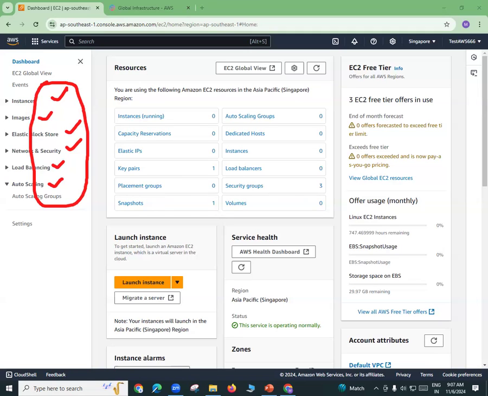Okay, so the AWS console is a graphical console. Everything will be clearly there. You just need to know what exactly the service is used for and how to configure that service. And in case there is an issue, how to troubleshoot that particular service. These are the basic things we need to learn. I repeat, what is a service? Okay, how to configure that service and how to troubleshoot that service.